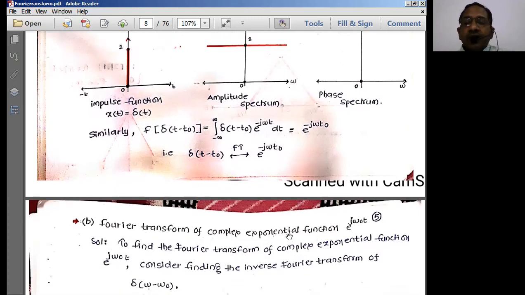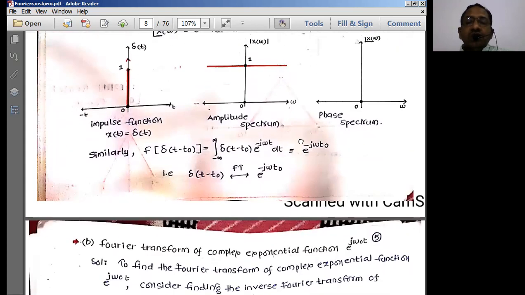Now we can apply a property. What property are we applying here? The time shifting property. Inside this delta, I'm shifting the time of the delta. Earlier it was 0, the reference line. Now I want the signal at some other point, say t naught, so I shift the signal to the right. So delta of t minus t naught, I get this at the t naught time period. Therefore the Fourier transform of delta of t minus t naught is e power minus j omega t naught.